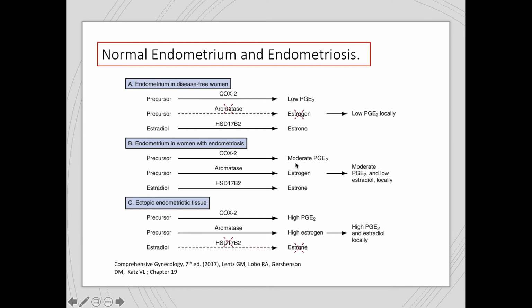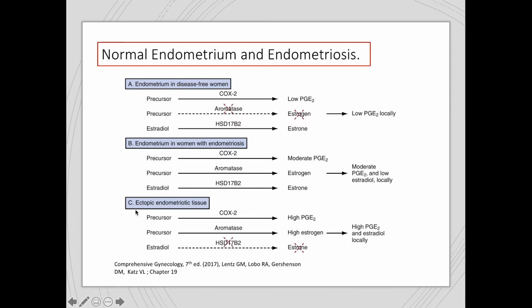So there's local production of estrogen, and also estradiol is converted to estrone in the endometrium of patients with endometriosis. So the effect here will be moderate levels of prostaglandin E2, and also there's low estradiol locally.